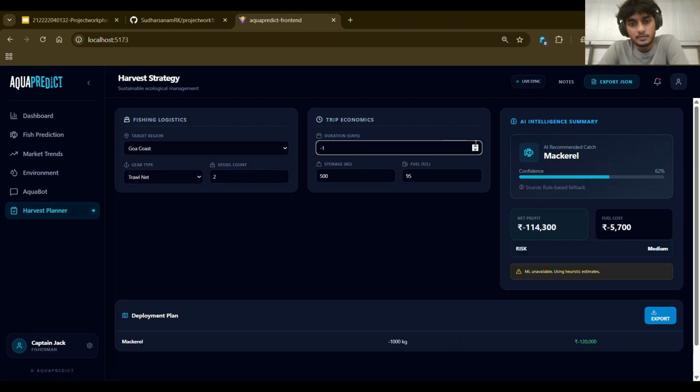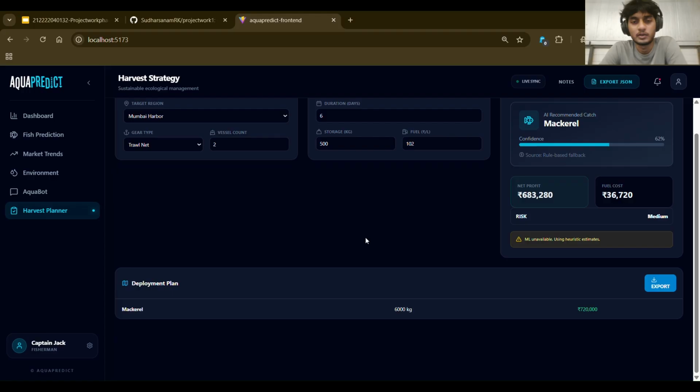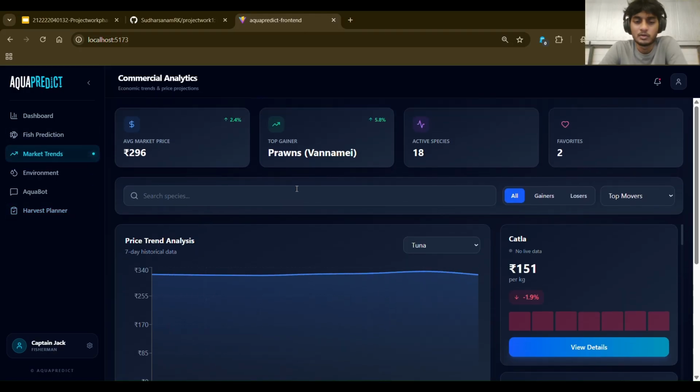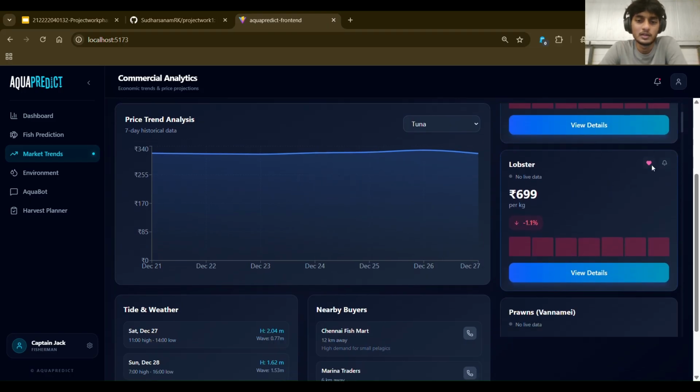Success isn't just about catching fish, it's about the economics of the trip. The harvest planner is a unique feature that acts as a pre-voyage business case. The user inputs their vessel count, gear type, and fuel price. Then the AI generates a trip economic summary. Like here, it recommends targeting mackerel in Mumbai and forecasts a net profit of 5 lakh after a 30k fuel deduction. Notice the risk assessment tag. If the ML model detects a low confidence scenario, it triggers a rule-based fallback, ensuring the user is never left without guidance while clearly labeling the data source for transparency.